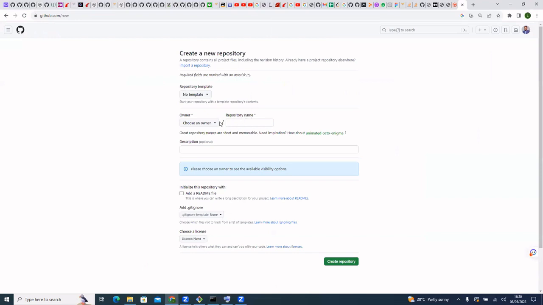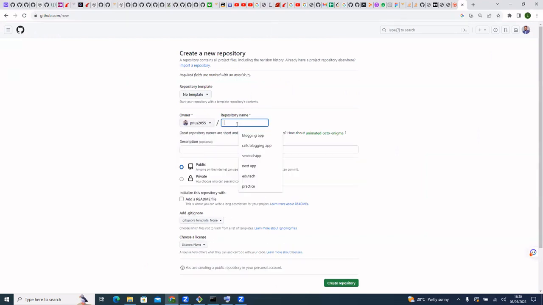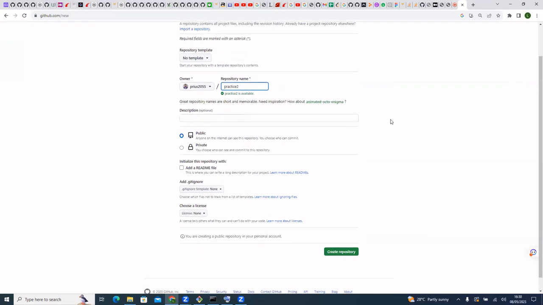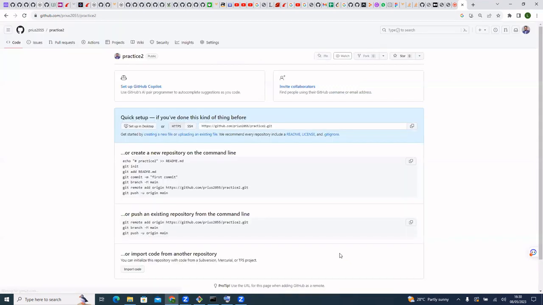Now, remember the name I used. Please don't add a README file, and I'll tell you why. If I click on create repository, just write the name and create. If I had clicked add README file, write the name and create, it would not lead me to this page.